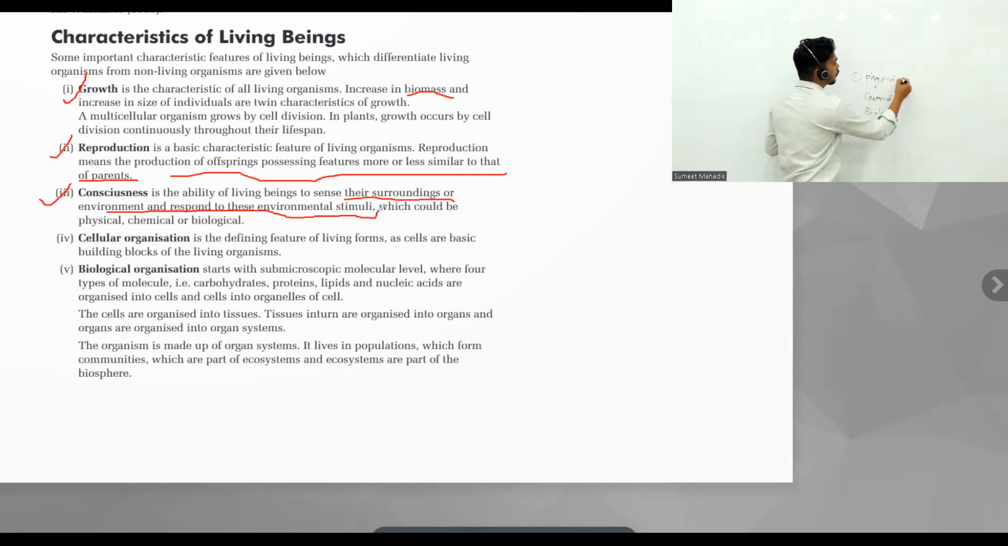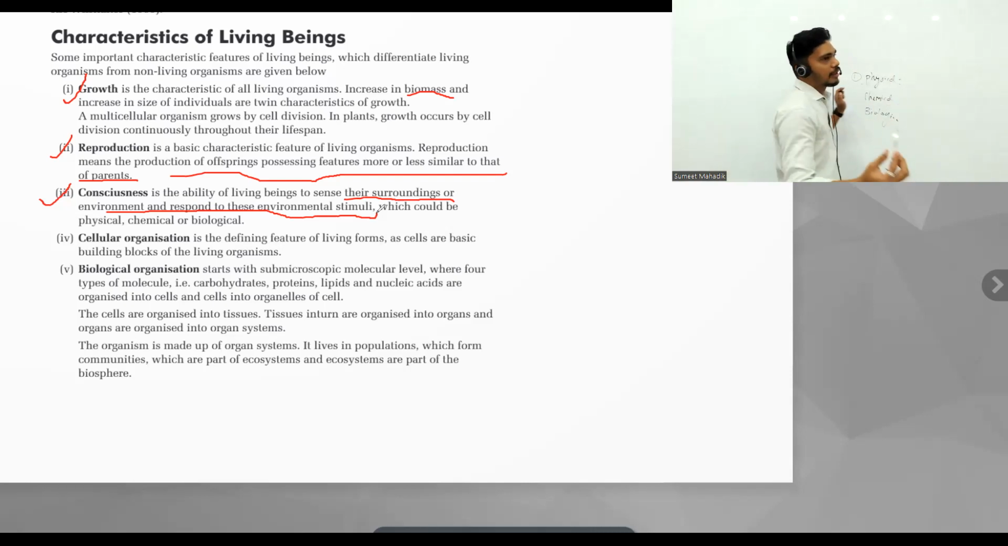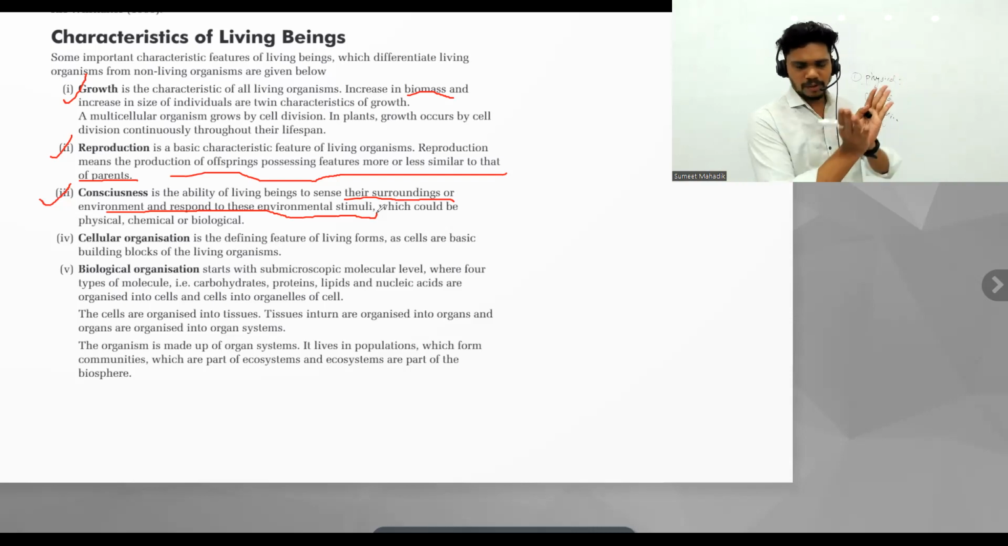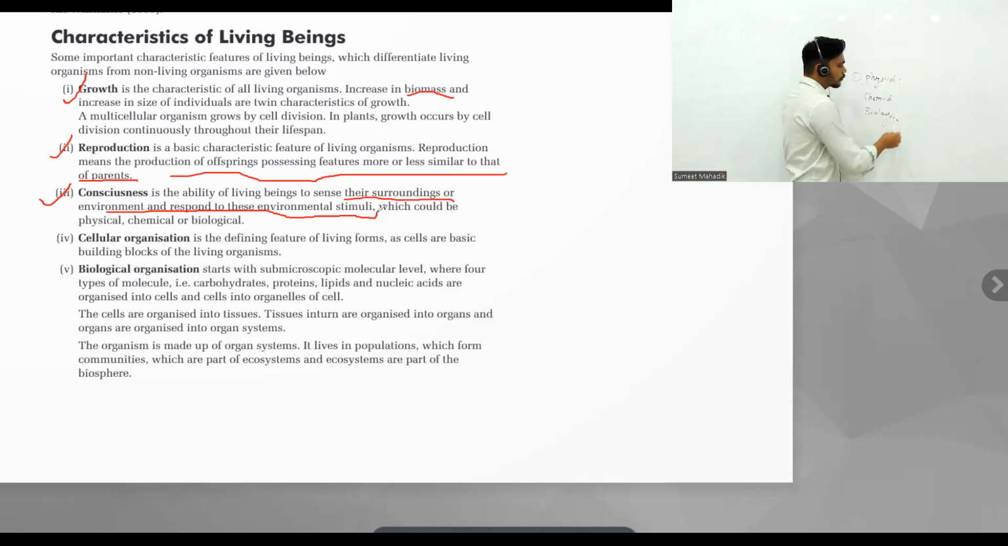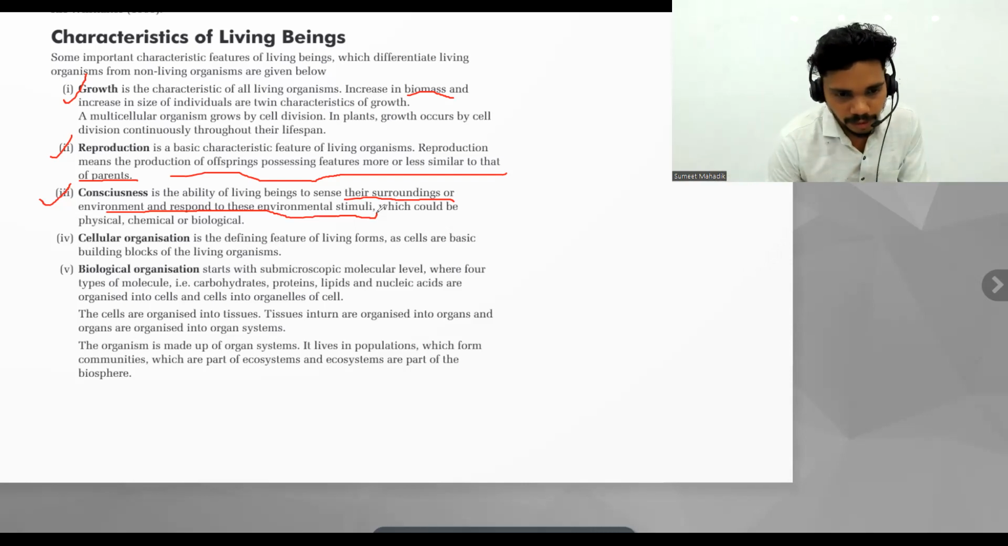Okay, so in the case of physical, you are just moving your hands, for example. In the case of chemical, take the touch-me-not plant, the mimosa plant. When you touch it, what is going to happen? The leaflets are going to close. So there is a physical movement, and there is a chemical movement. The chemical is responsible for the closing of that. And biological movement, we are going to study later on. It's a little complicated, so we'll study it later. So right now, what is consciousness? You have understood, right? Now let's move to the cellular organization.